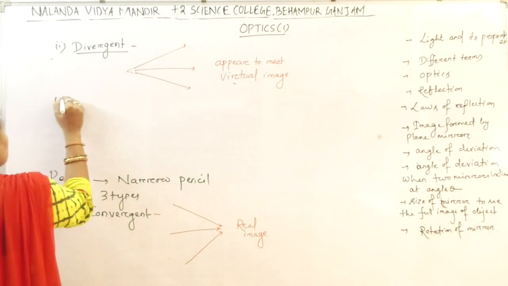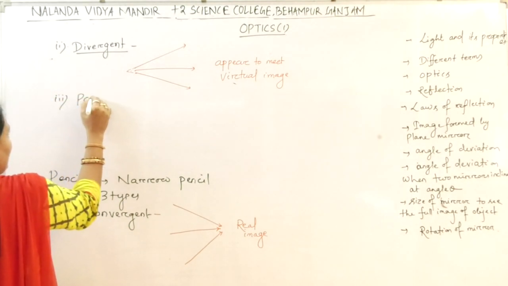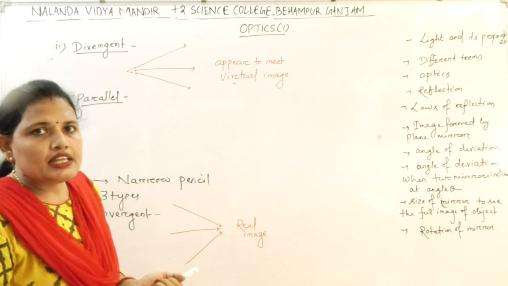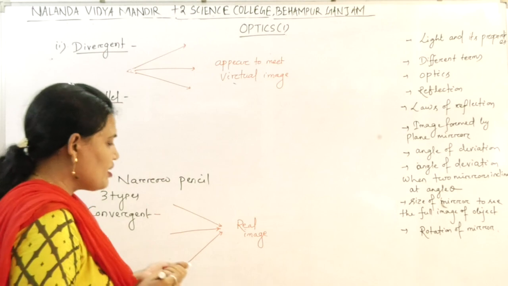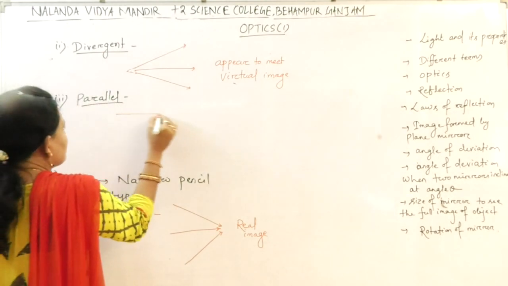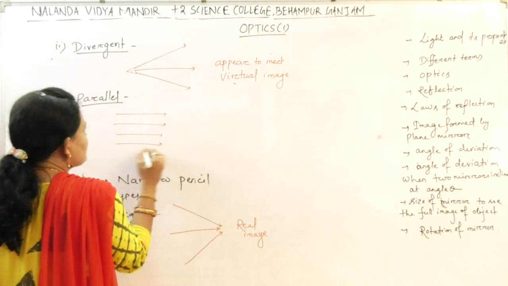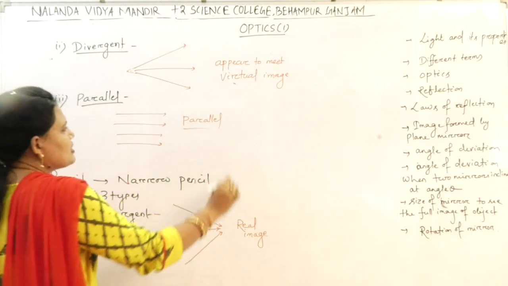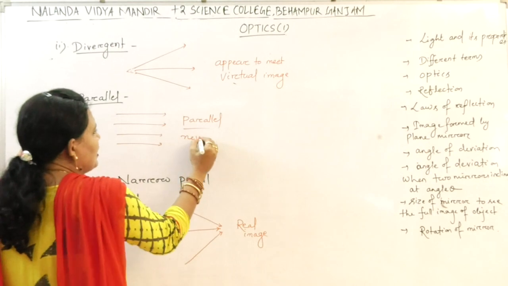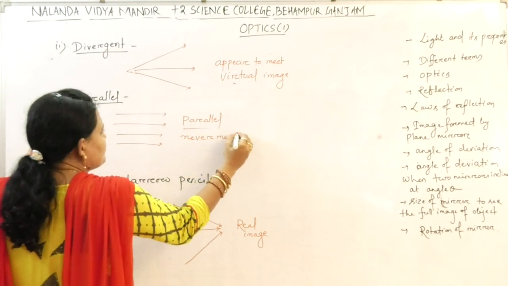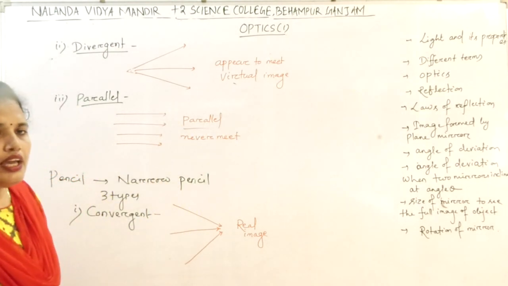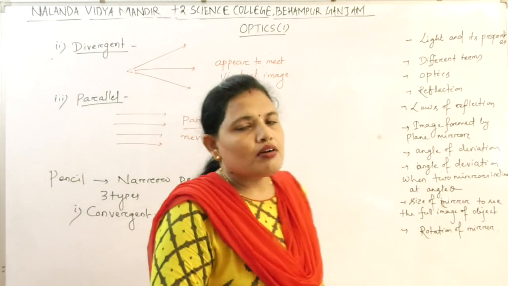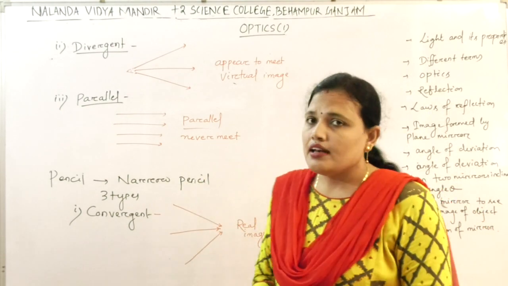Third one is your parallel beam. What is parallel beam? If the spacing between the rays is equal, so equispaced rays is known as parallel. They never meet at a point. These rays never meet at a point. Okay, so all the rays are divided into convergent, divergent and parallel.